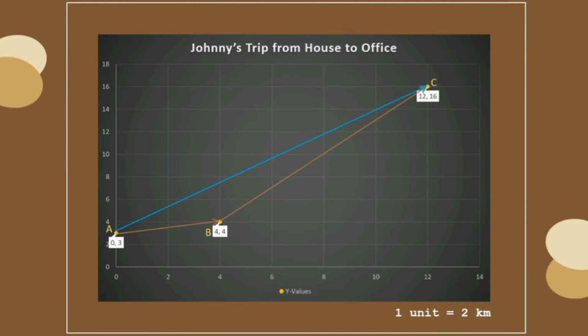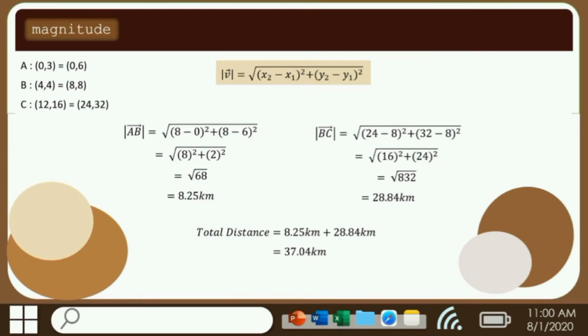From the video, we sketch a graph of Johnny's trip from his house to the office, starting from point A to point C through point B, which is the train station, on a scale of 2 kilometers to 1 unit. We can find the total distance from A to C using the formula of magnitude. So we calculate both magnitudes.